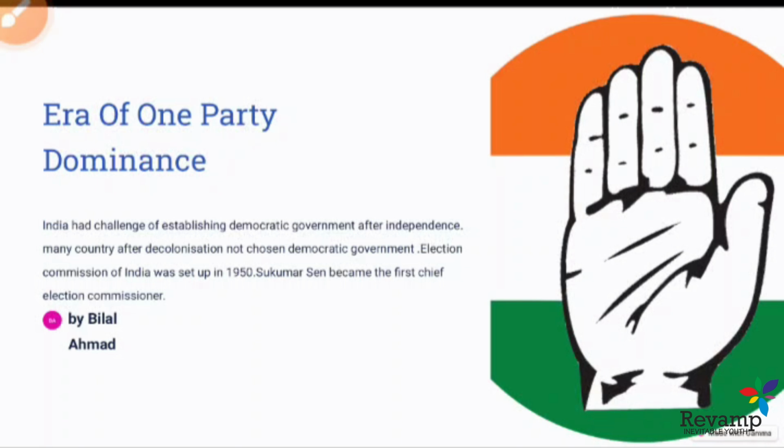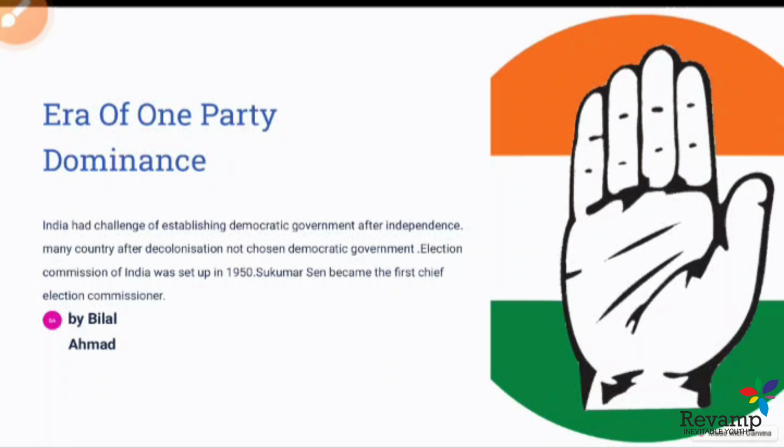As we all know, after decolonization, India opted for a democratically elected government. But many countries after decolonization did not establish a democratic government through an electoral process because they believed that democracy would bring differences and national unity was their first priority.